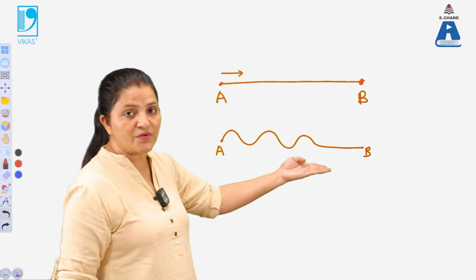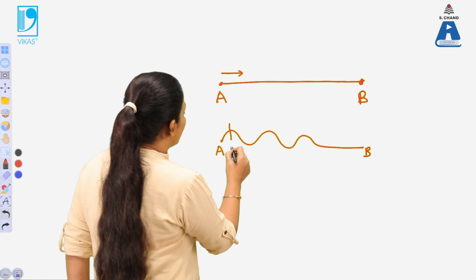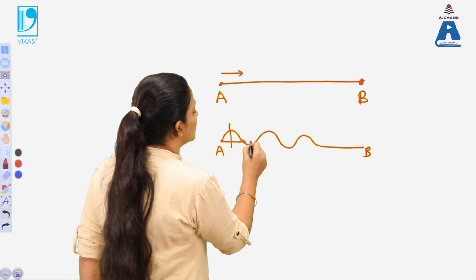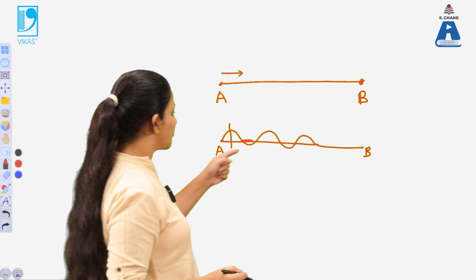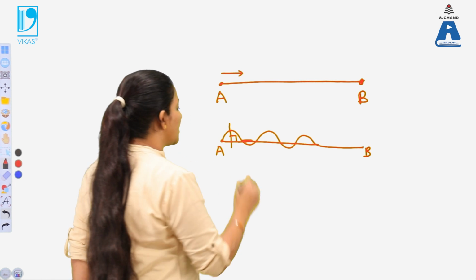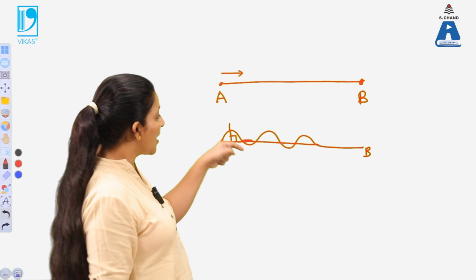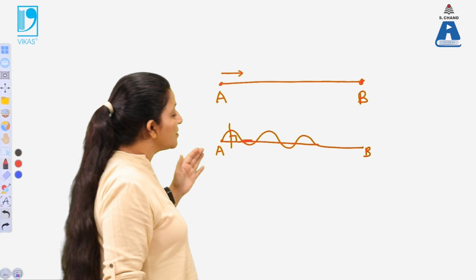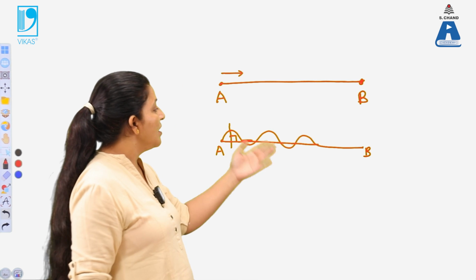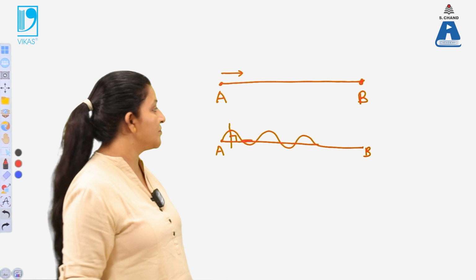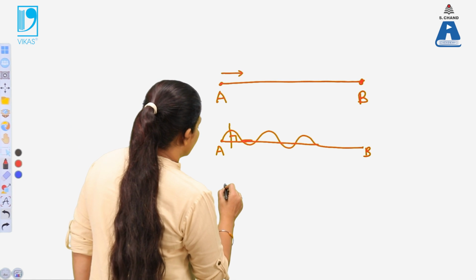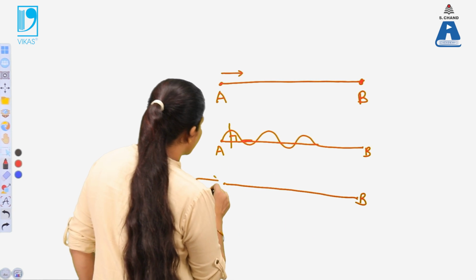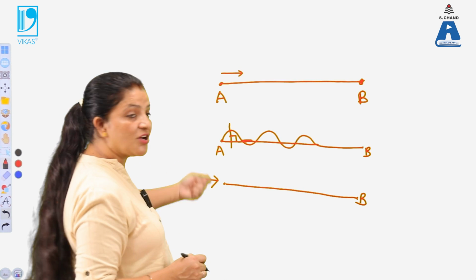Now what is the kind of this wave? You can clearly see that the direction of the displacement of this wave is perpendicular to the string. Originally, this is the string over here, and the wave is produced in the perpendicular direction. So such kind of waves are known as transverse waves. When the waves are produced in the perpendicular direction to the string, such waves are known as transverse waves. For example, when the wire is fixed over here, we are applying some force to this end. That means we are applying a jerk to this end.